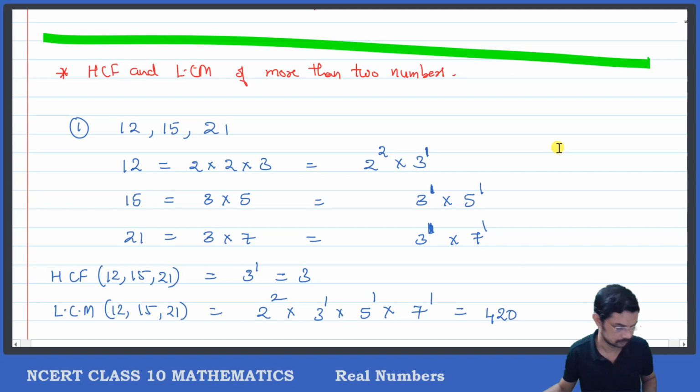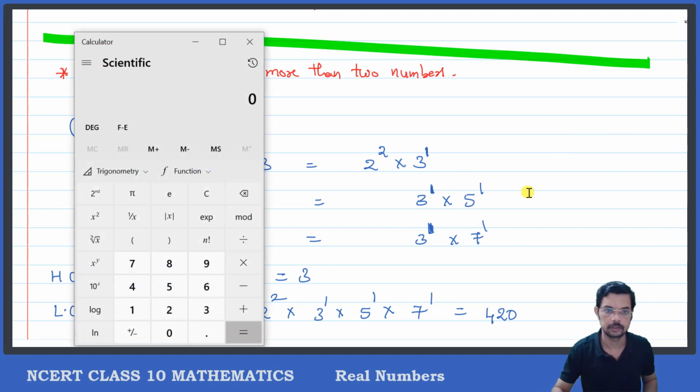Is it correct? Okay, we can check. We can check using the calculator also. We can check using, say, 2 into 2 is 4, into 3, into 5, into 7, and that will be equal to 420. Okay, so that is again correct.